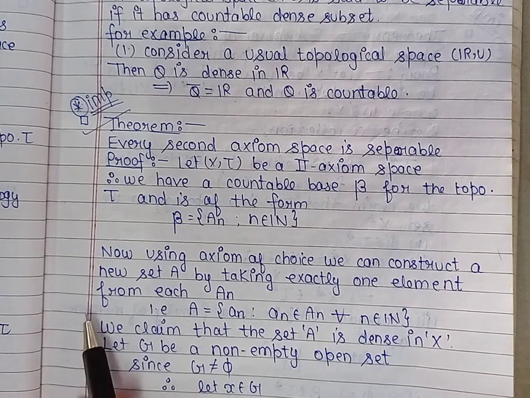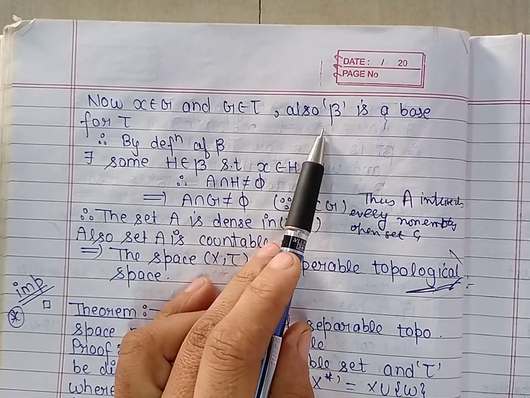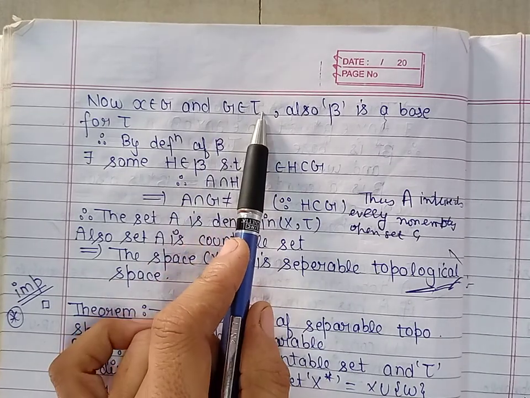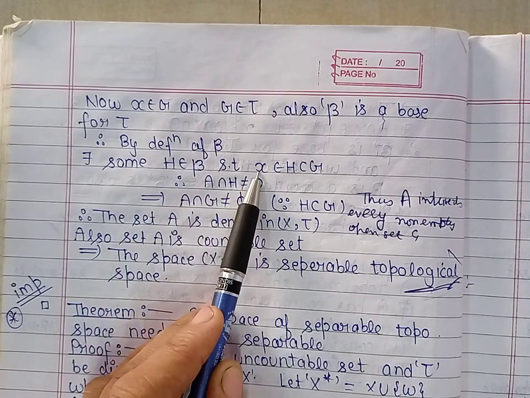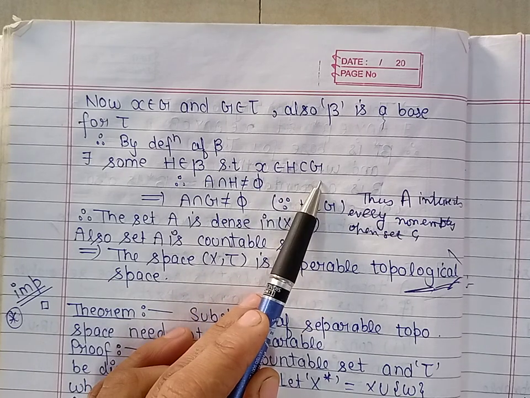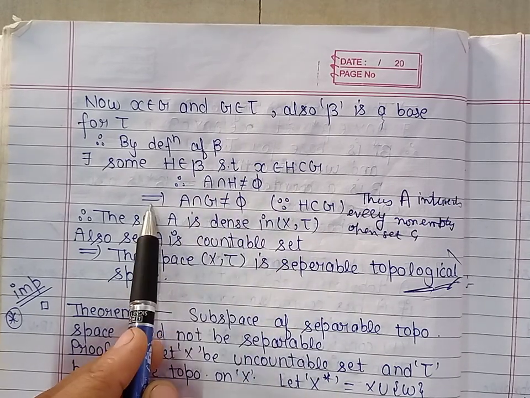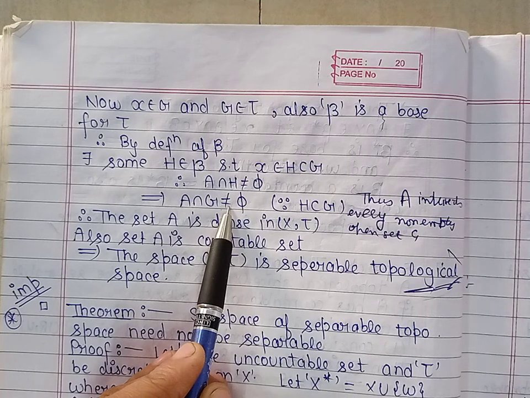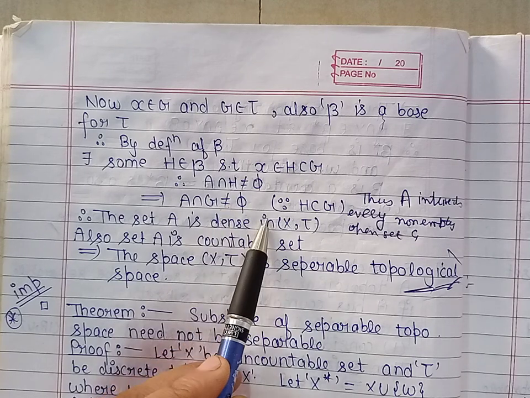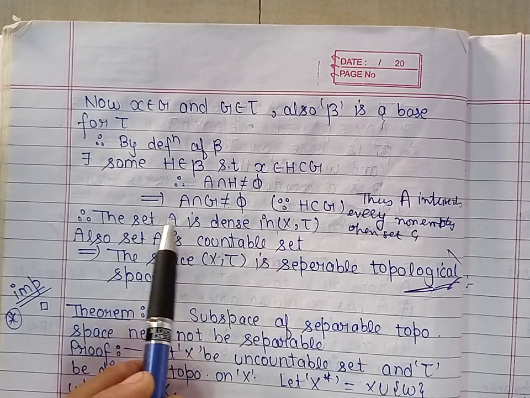Now G is non-empty, so we can take an element x belonging to G. Now because x belongs to G and G belongs to the topology, and beta is a base for the topology, by definition of base, for G belonging to tau with x belonging to G, there exists some member H from beta such that x belongs to H and H is contained in G. Therefore A intersection H is non-empty, which implies that A intersection G is non-empty because H is contained in G. So we can say that A intersects every non-empty open set, and therefore the set A is dense in the topological space (X, tau), and also A is countable.